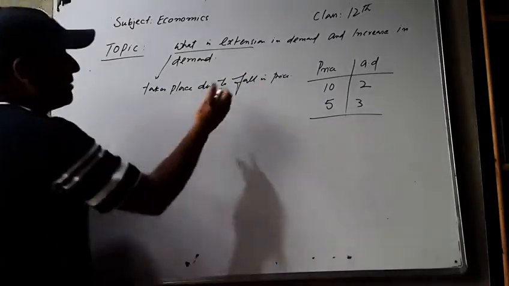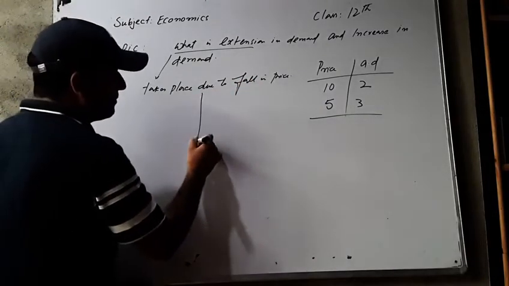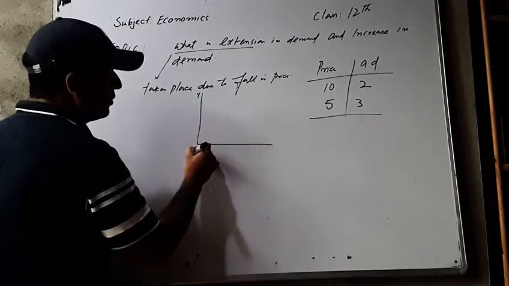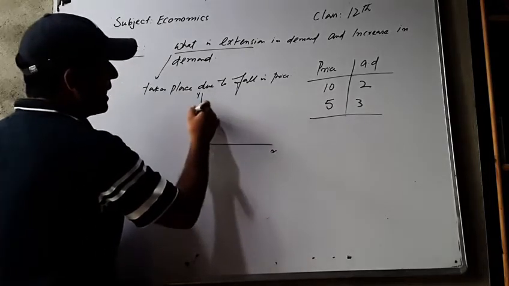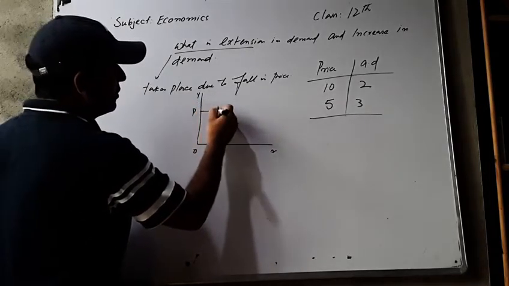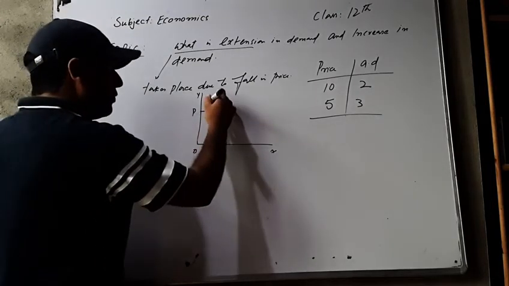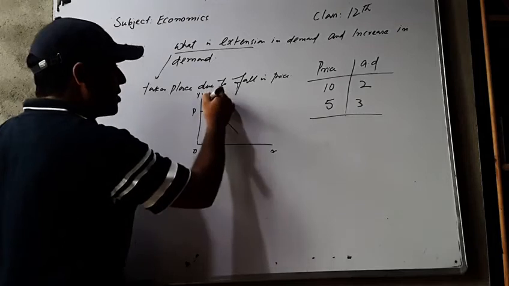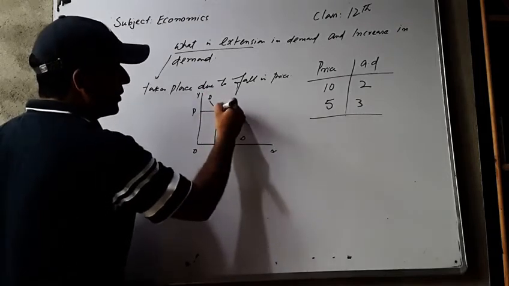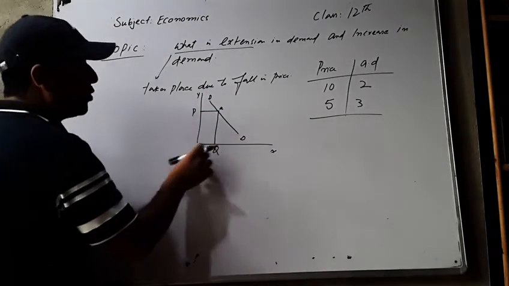So this can be explained in the diagram also. For example, if OP is price, OQ is quantity demanded. Now, this DD is the demand curve of the consumer. Consumer is at point A. So point A shows that when OP is price, OQ is quantity demanded.